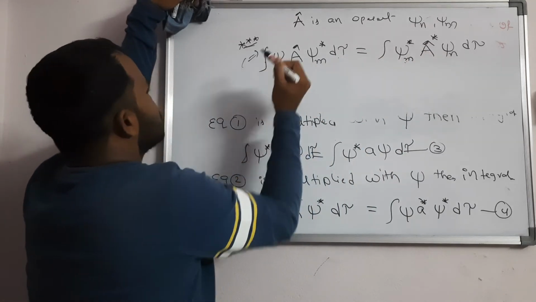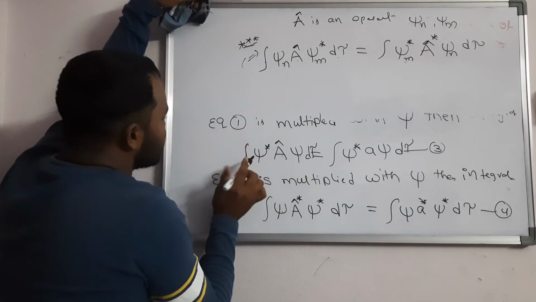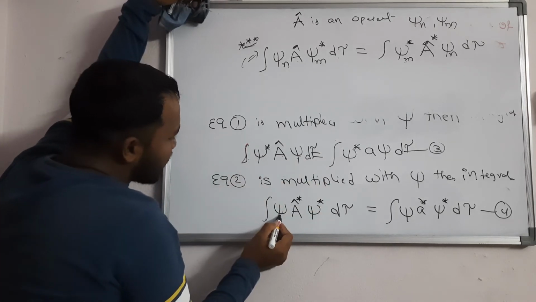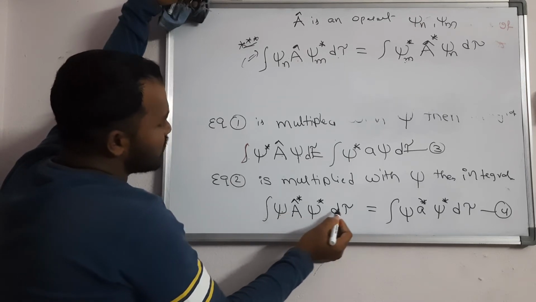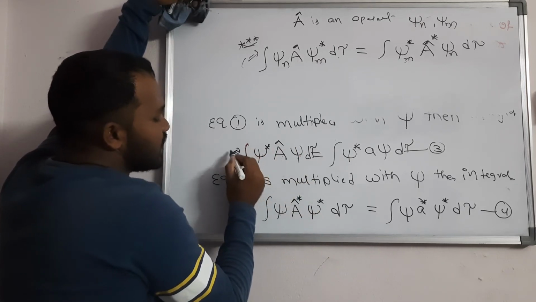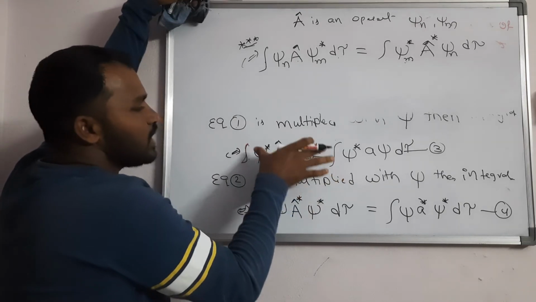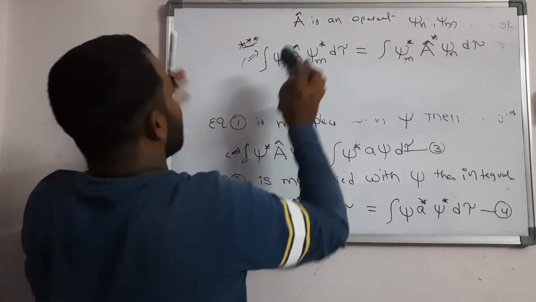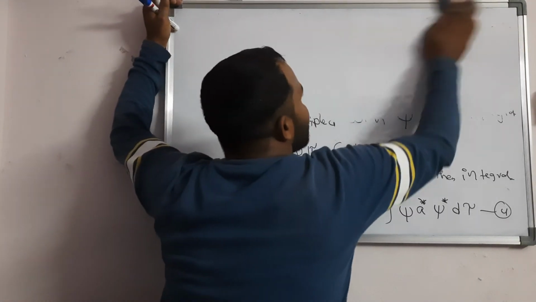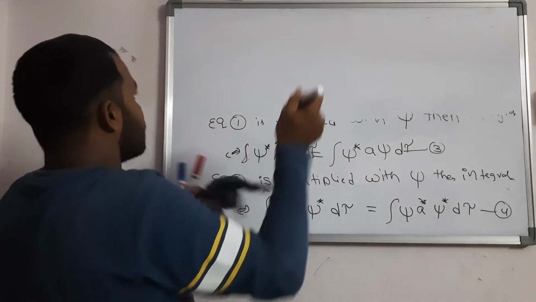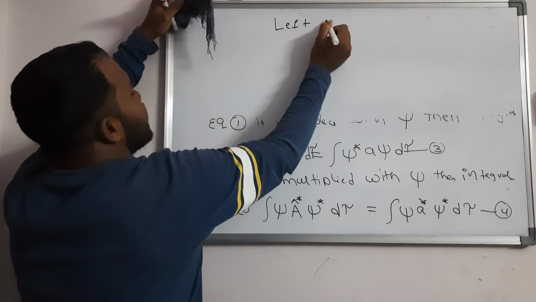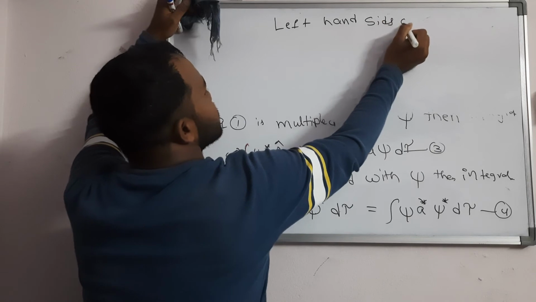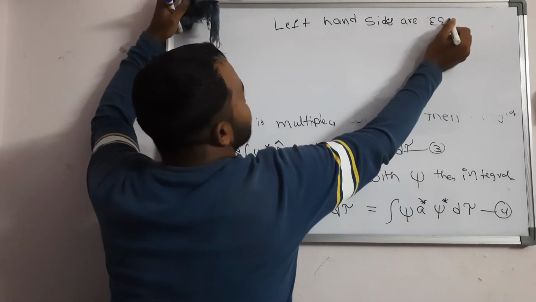This is the condition. If you observe clearly here, the integral of psi star into A cap into psi d tau, just reversed, is the integral of psi into A cap star into psi star d tau. Since it is a Hermitian operator, the left hand sides are equal, so equate the right hand sides.